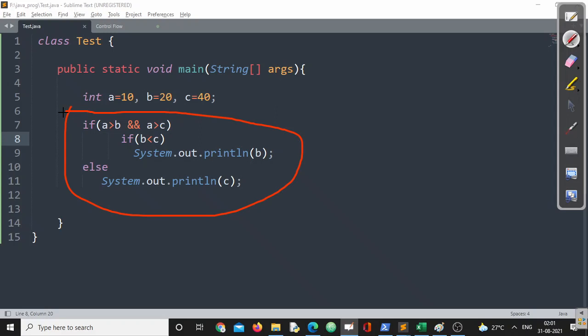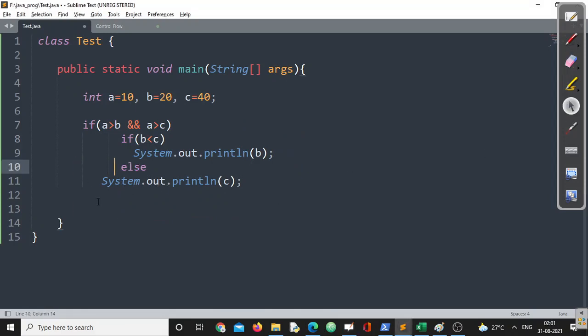You know what is the best one. If there will be no curly braces, I repeat, if there will be no curly braces, the else always belongs to the immediate if, not to any other if. The conclusion is, else always belongs to the immediate if, not any other. So it doesn't matter where you have written it, or what exactly the indentation is. Indentation may be here, maybe right here, wherever it could be. Always this particular else will belong to the immediate if.